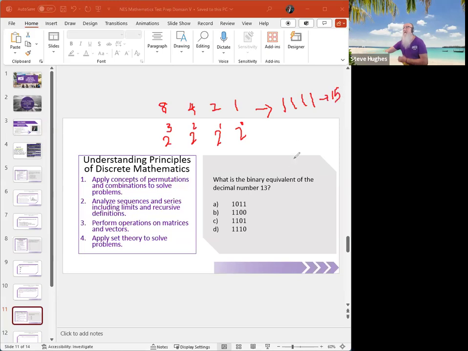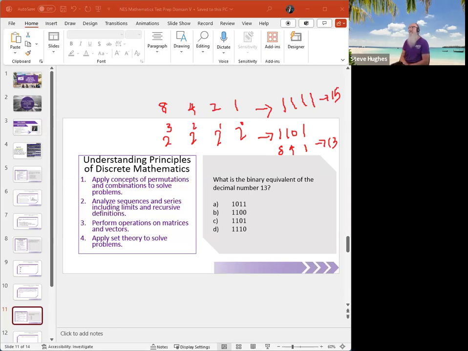That's not the answer I want, though, right? I need to have 13. Okay, so 15 take away 2 is 13. So if I put in this digit like this, 1, 1, 0, 1, that tells me I have 1 with the power of 3, 1 with the power of 2, nothing with the power of 1, and 1 with the power of 0. That would be 8, 4, nothing here, and 1. 8 plus 4 plus 1 is 13. I've just simply worked backwards by adding the powers of 2.